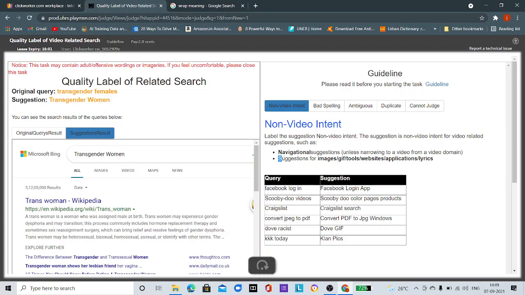Or the suggestion is showing some images or GIFs or tools or websites or applications or lyrics.